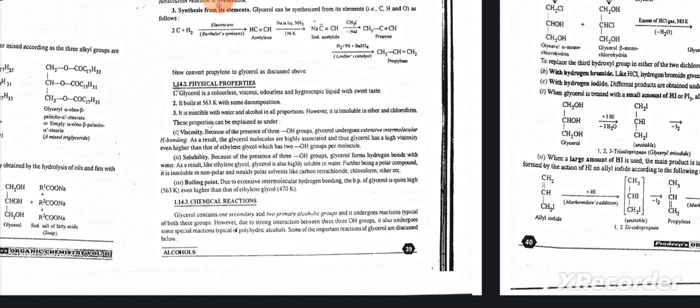Solubility: because of the presence of 3 OH groups, glycerol forms hydrogen bonds with water. As a result, like ethylene glycol, glycerol is also highly soluble in water. Further, being a polar compound, it is insoluble in non-polar and weakly polar solvents like carbon tetrachloride, chloroform, etc. Boiling points: due to extensive intermolecular hydrogen bonding, the boiling point of glycerol is quite high, higher than that of ethylene glycol. Some chemical reactions are given below.